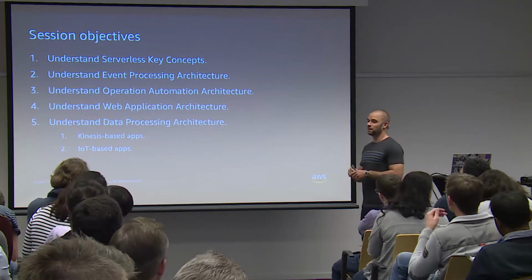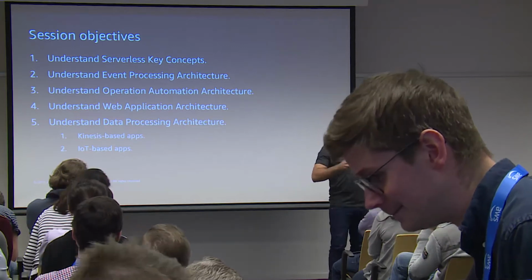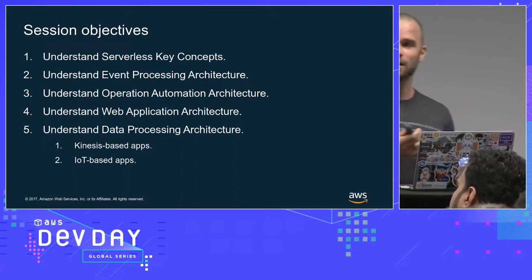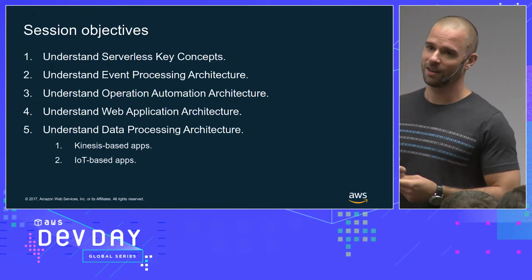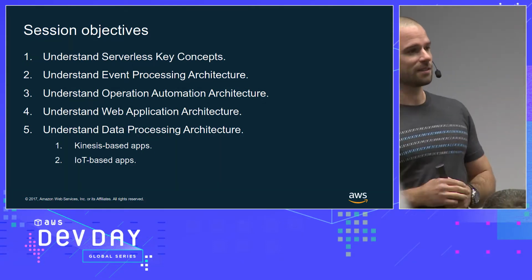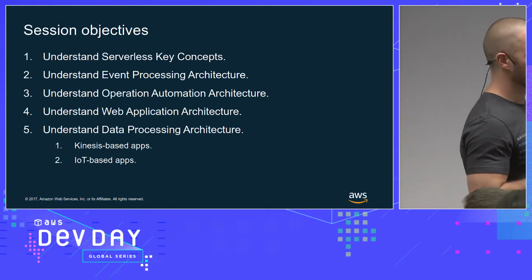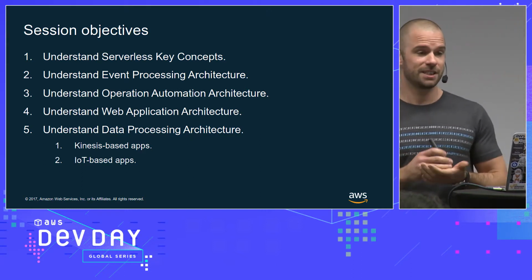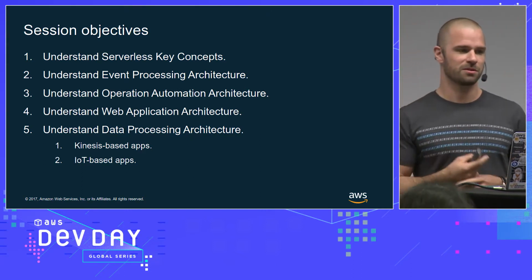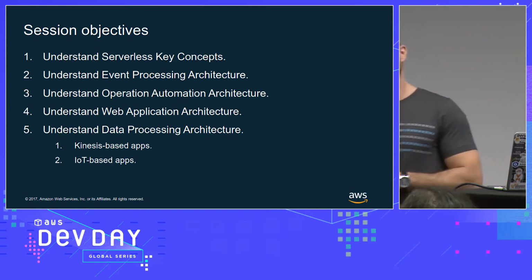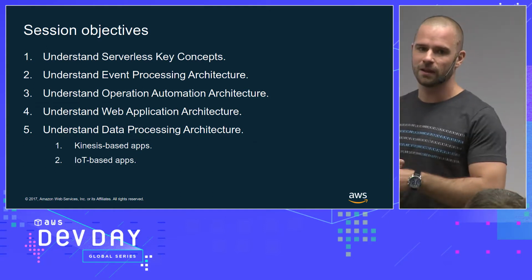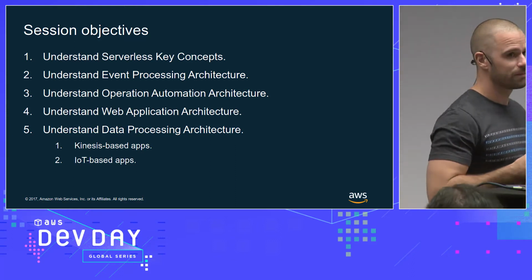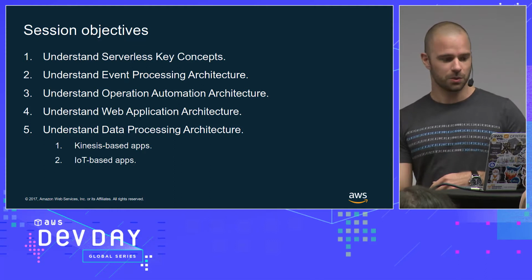Data processing, in fact, is pretty much the biggest use case of serverless. Even though most people start with Lambda functions with API Gateway because of frameworks like Serverless, in terms of customers and how they use serverless, data processing is massive. So it's very important that we look at it both from a Kinesis point of view, so streaming data to the cloud, and also from an IoT point of view: what are the things that you get when you send data to the cloud with IoT.